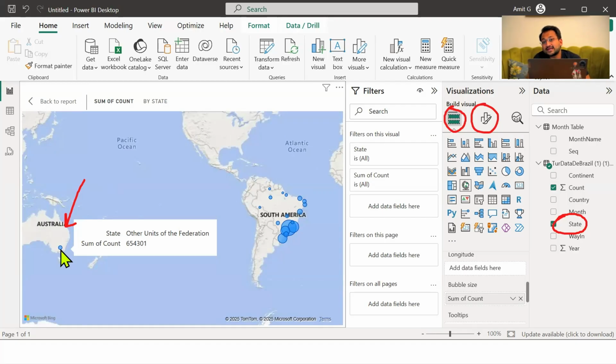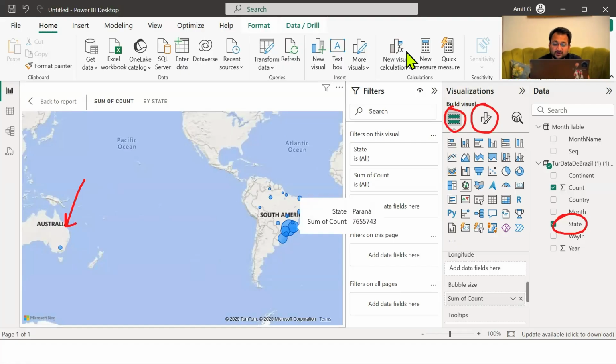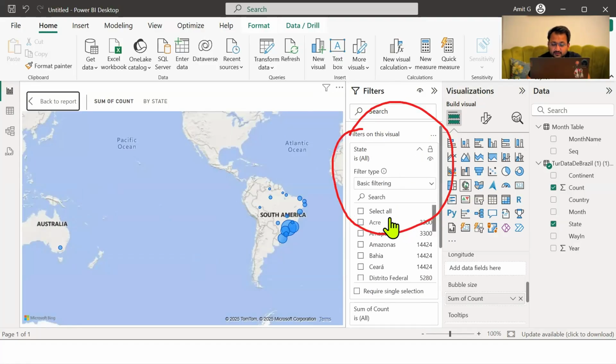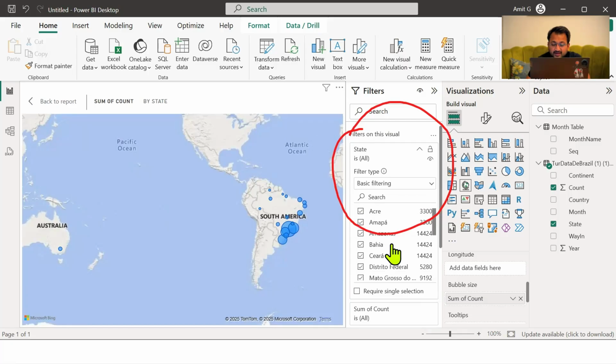So either you go back in the data and replace other units of federation by some value which lies within Brazil. Or for now, because I do not want to distort the view, I'll just come over here in the filter pane, and take the help of the filter on this visual, and I will click on state, select all, and just uncheck other units of federation.